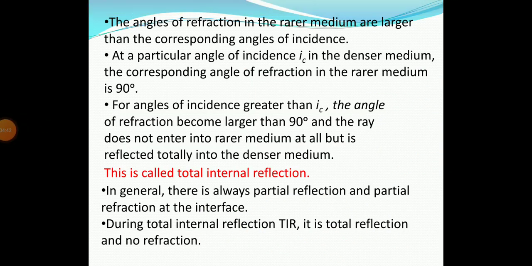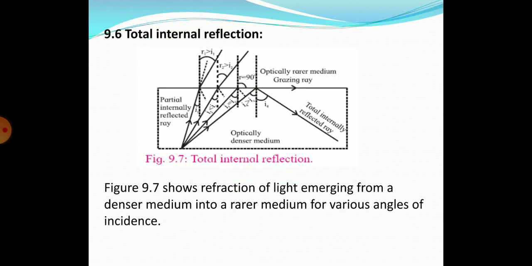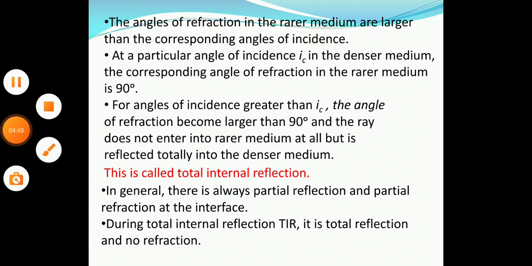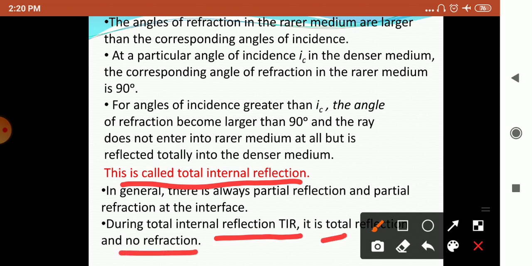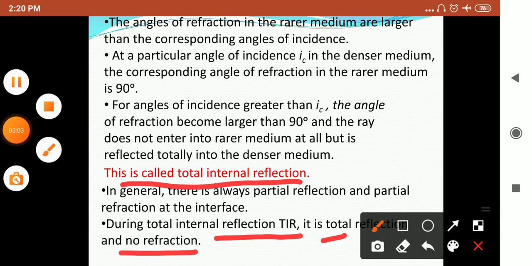So you can note down the definition of total internal reflection. During total internal reflection there is total reflection, no refraction. This point you should note down.